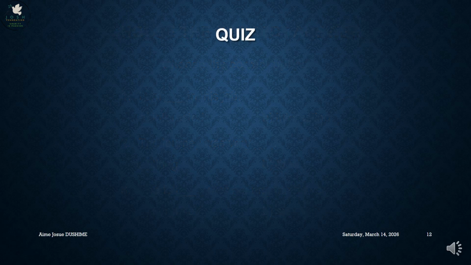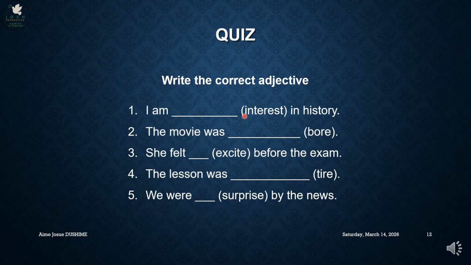Now to the quiz, and in this quiz you're going to write the correct adjective using the given verb. I am dash dash in history. The movie was dash dash. She felt dash dash before the exam. The lesson was dash dash. We were dash dash by the news.